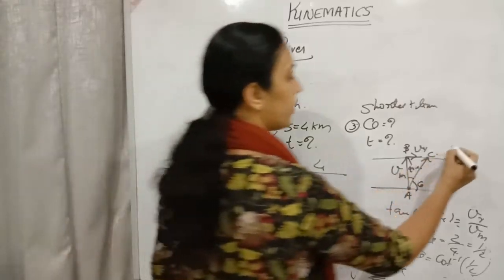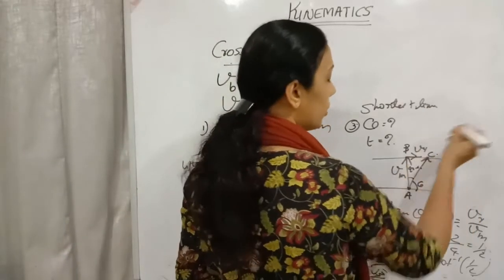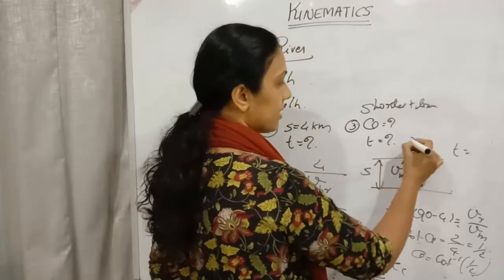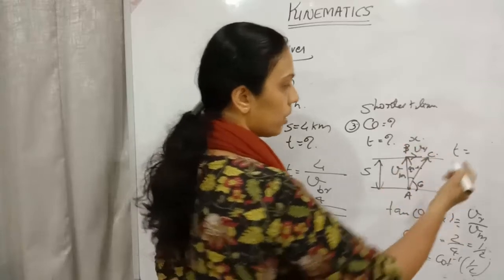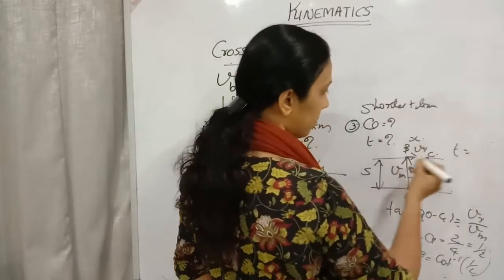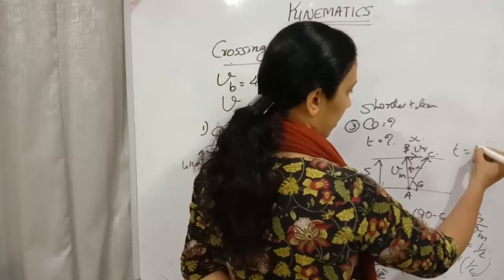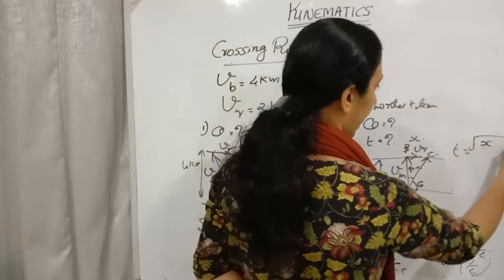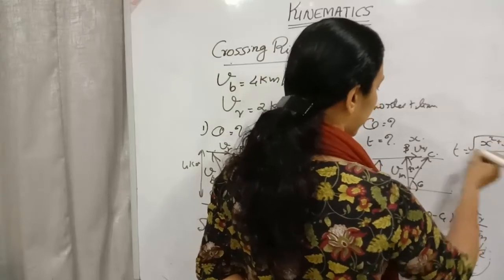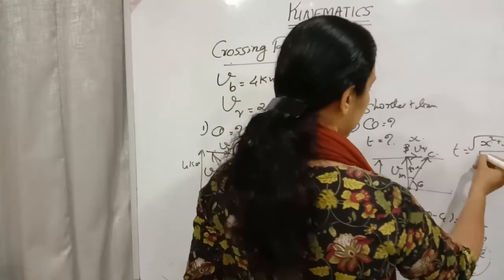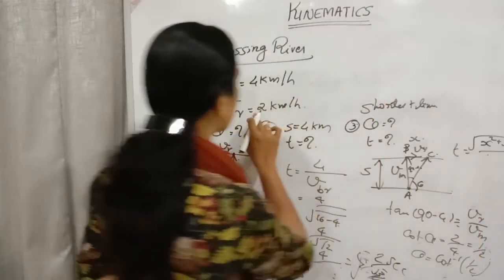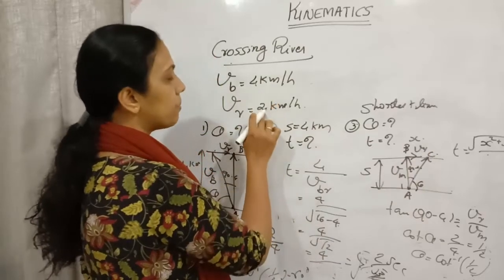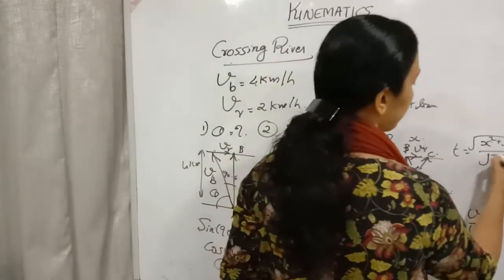Now tell me, how can we find the time? What will be the distance traveled by him? This is the distance, yes. This is x. This x distance we don't know. So I am taking time will be equal to distance traveled, root of x square plus s square, divided by relative velocity. Relative velocity will be equal to root of VR square plus VB square. Right? This hypotenuse square. 16 plus 4, root 20.